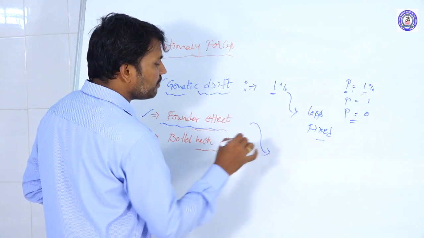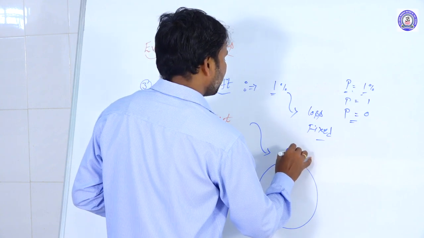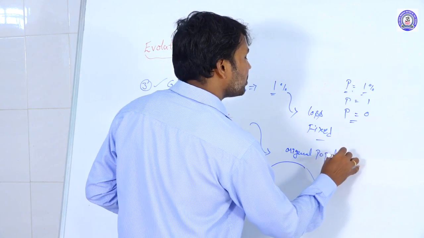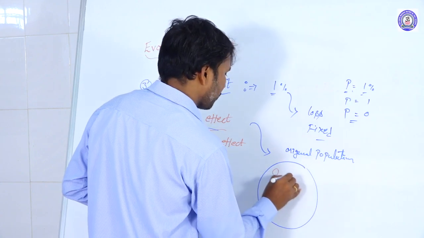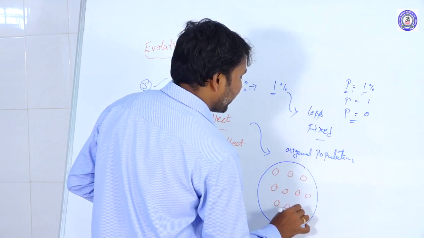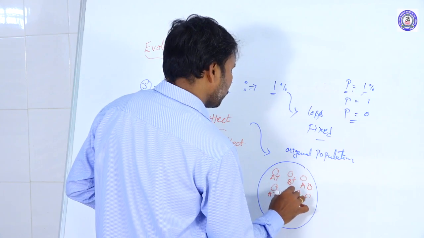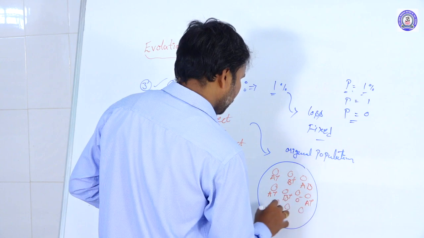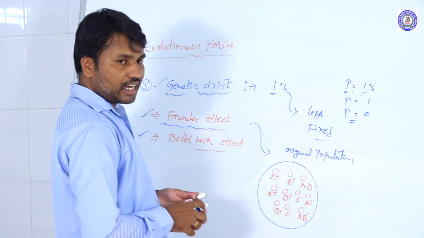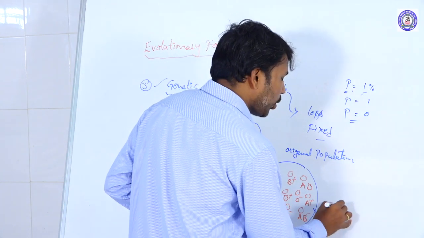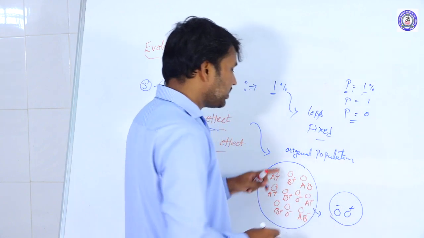First one is the founder's effect. What is meant by the founder effect? For example, we are taking one single population, which is called the original population. In this population, some individuals become very high in number and some alleles become very low. For example, there are blood groups like A positive, B positive, AB positive, O positive, O negative. Among this total population, we are taking the O blood groups, O positive and O negative, which are present at a very low frequency in the original population.